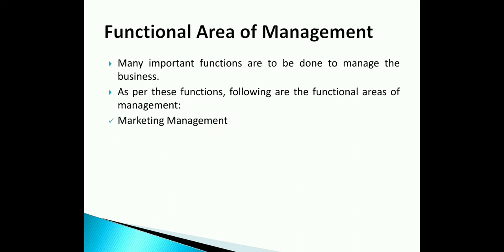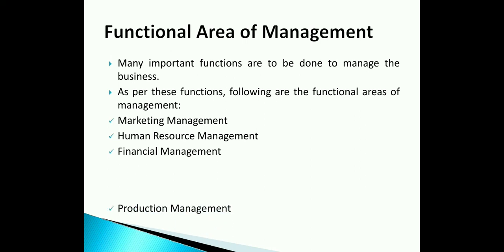First is marketing management, that is spreading awareness about the product. What is the main target of marketing management? That is to satisfy the customer. Second, human resource management, that is to plan and organize the human resources, the manpower. Financial management, that is the acquirement of capital, from which sources they are going to gain that particular capital, right? Then production management, that means what will be the production cycle, how long it will take, what machinery will be used, and what the production plan is.